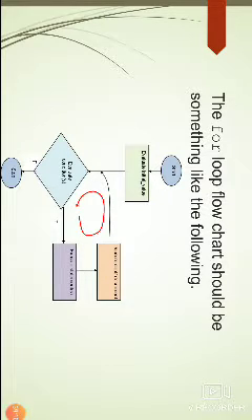So in the for loop, first we have to start the program. We evaluate the initial value, and then the compiler will check the condition. If it is true, then the block of statements will be executed and the compiler jumps to the increment or decrement section.